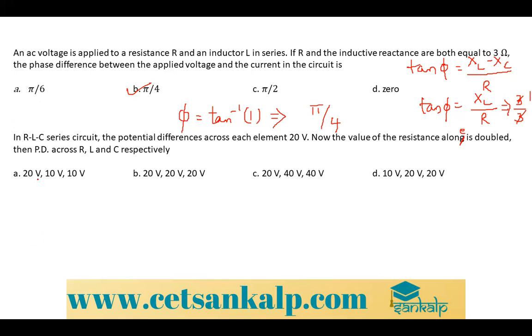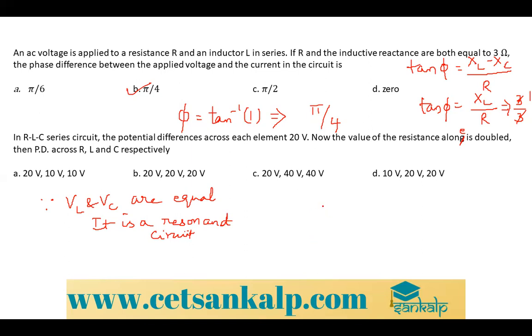So you can say since VL and VC are equal, since they both are equal, you can say it is a resonant circuit. It is a resonant circuit, correct?